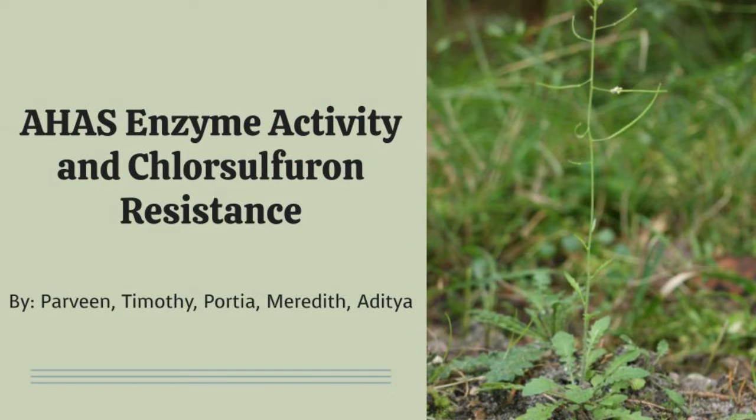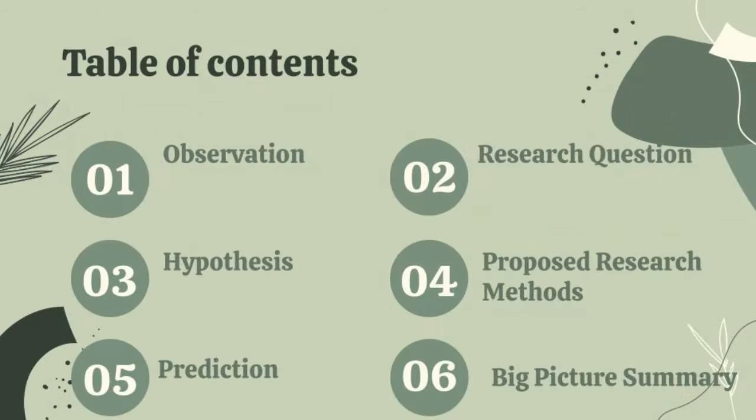Hi everyone, we're going to be talking about our follow-up experiment on engineering chlorsulfuron-resistant crops. So a quick overview of the topics covered in our presentation. We'll start with observations from previous studies and then move on to our research question. From there, we'll share our hypothesis, research methods, and a prediction based on those research methods. To wrap it up, we're going to be talking about the big picture and why our experiment is important.